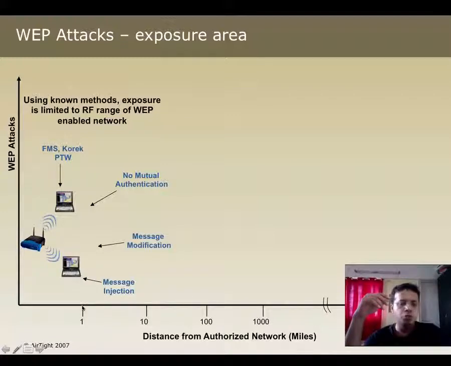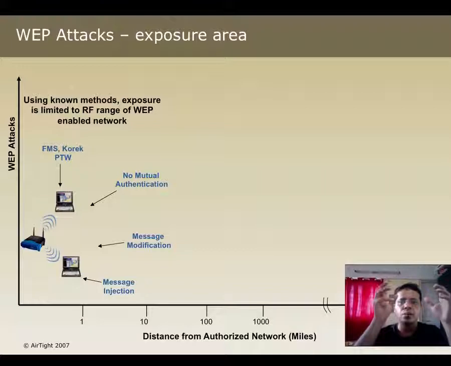Now, most WEP attacks were all primarily concerned with being within the range of the RF network of the access point. What do we mean by that? Well, there is an AP, clients are connected, and an attacker would always have to be somewhere around the vicinity so that he can either affect the access point or the client, right?